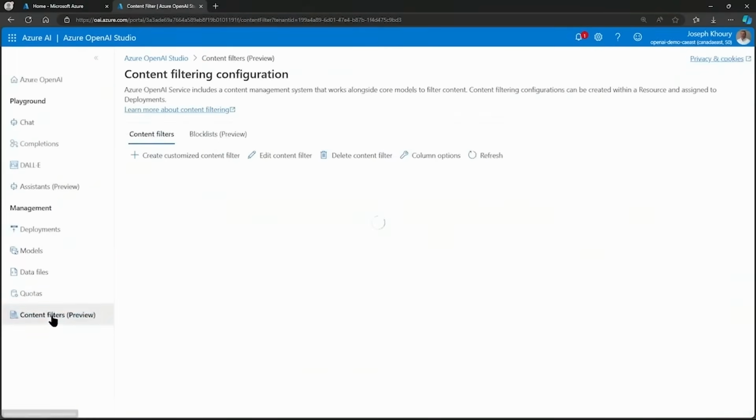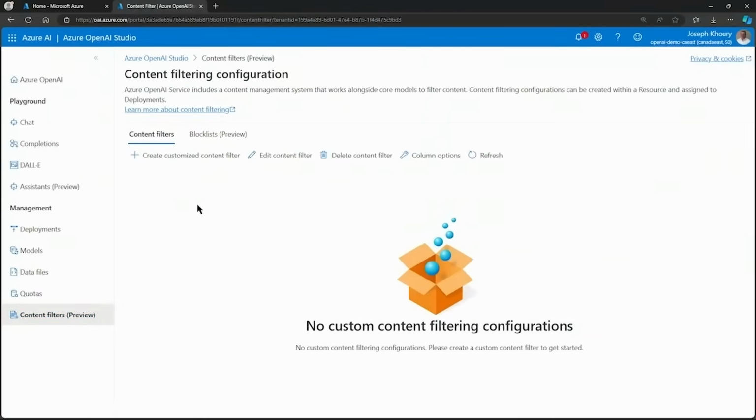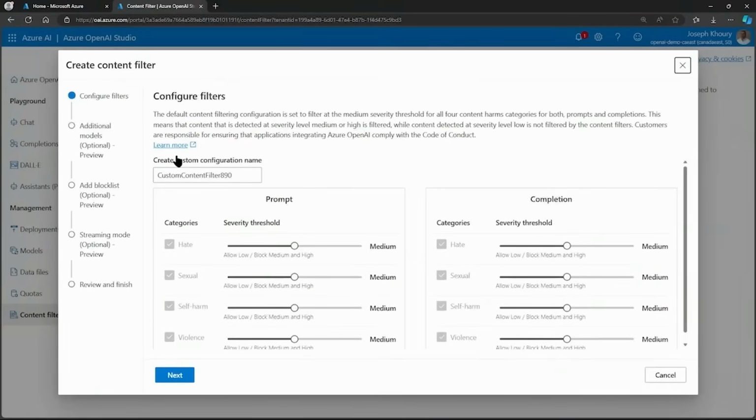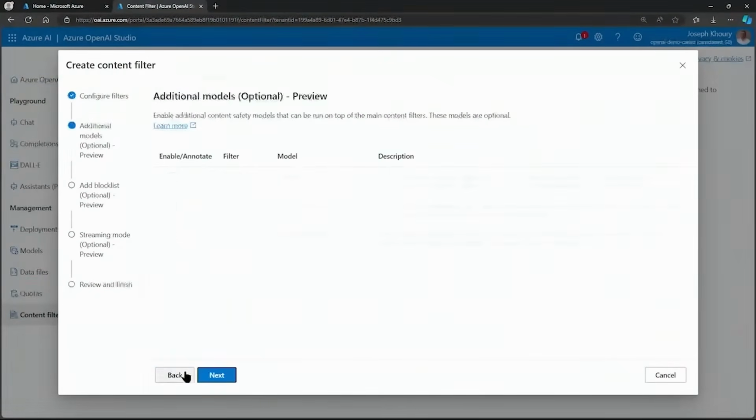So I'll select Content Filters in the menu. I'll select Create Customized Content Filter. We'll name our customized content filter CC Filter 01. Now we'll slide the self-harm and violence sliders to their lowest level. So this will block a lot. We'll leave the completions the way they are, and I'll select Next.